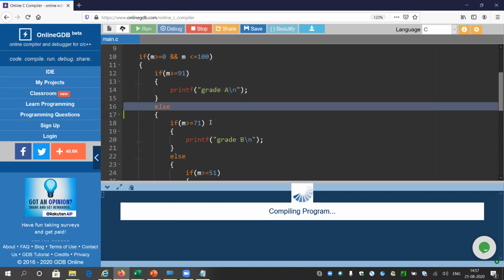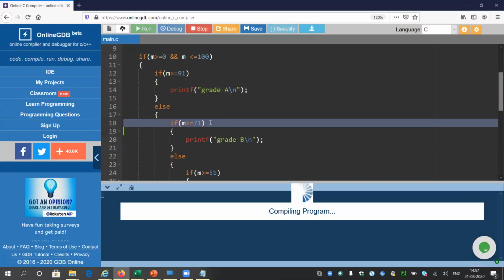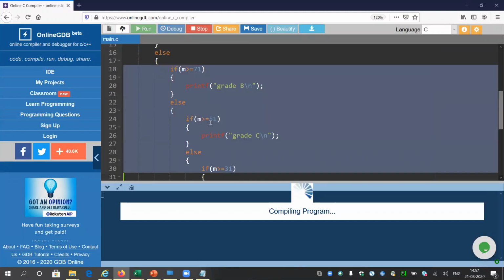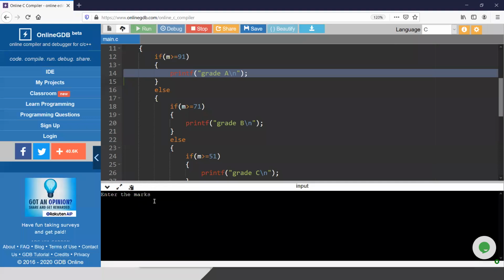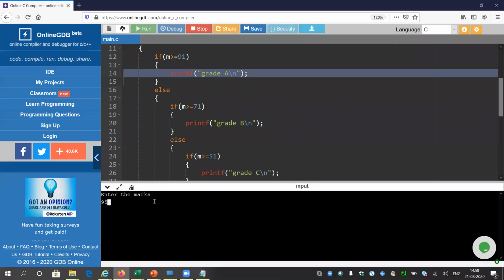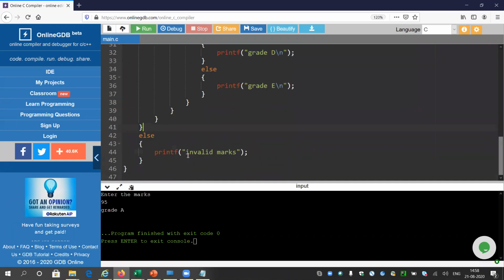It will not go further because a program cannot execute both if and else statements. All of these statements come under this parent else. So if I enter 95, it will end here. My online compiler is taking some time, I don't know why. Let me give 95, and it is giving grade A. Look, it is not printing grade E again. So that is a good part.